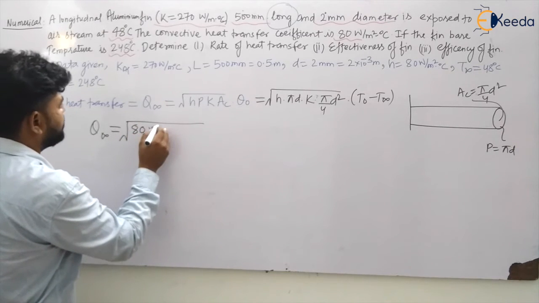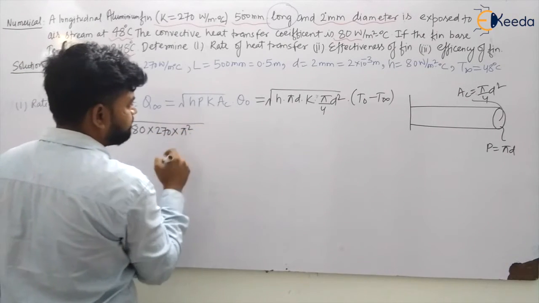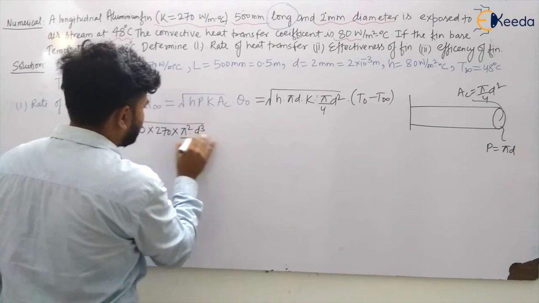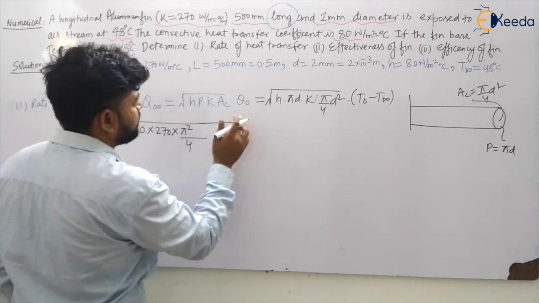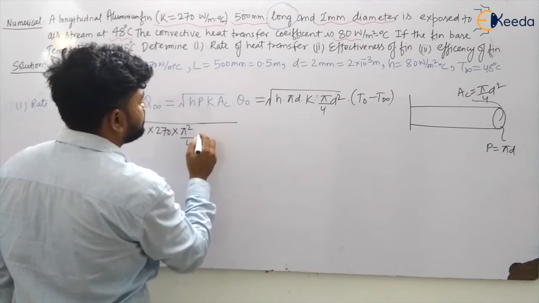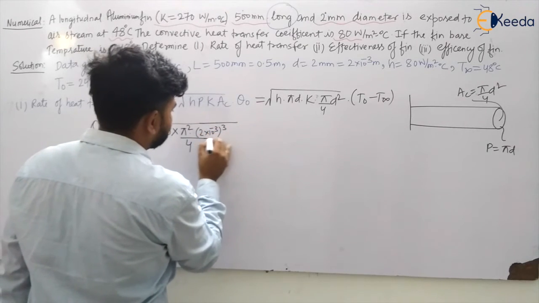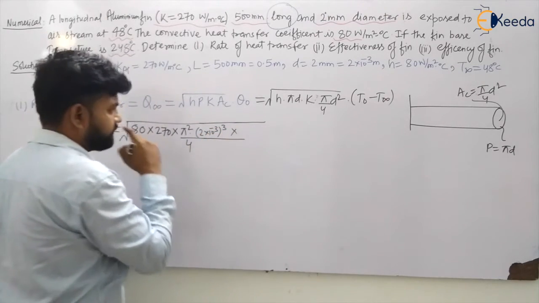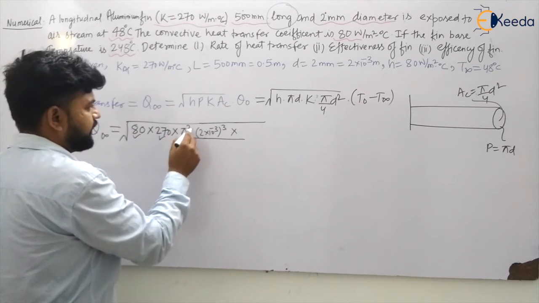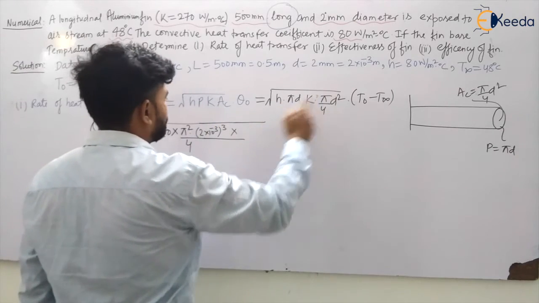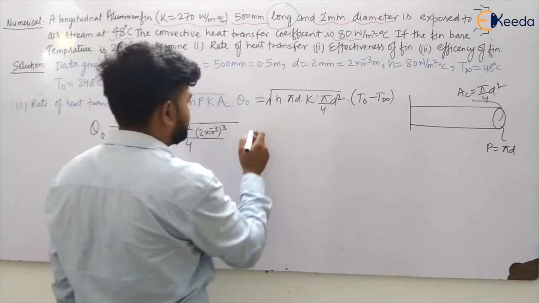The conductivity is 270. Multiplied by pi square into d cube by 4, and the diameter d is 2 into 10 to the power minus 3, cubed. Now this is multiplied by T naught minus T infinite.